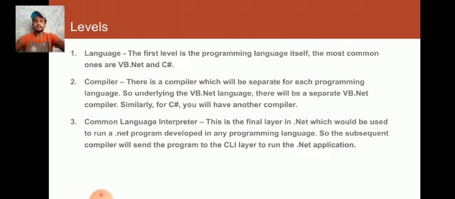Similarly for C++, you will have another compiler. Third, common language infrastructure. This is the final layer in .NET which is used to run a .NET program developed in any programming language, so that the subsequent compiler will send the program to the CLI to run the .NET applications.